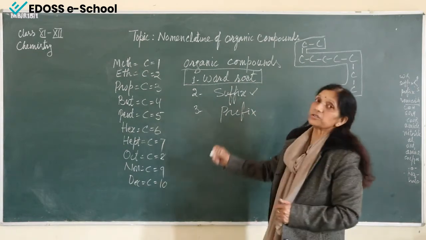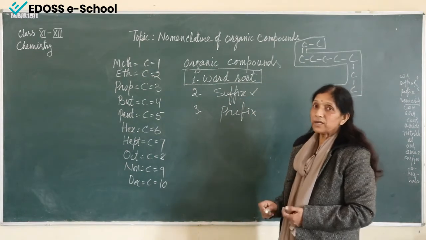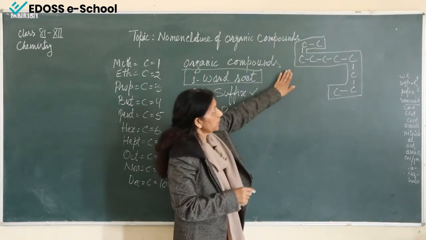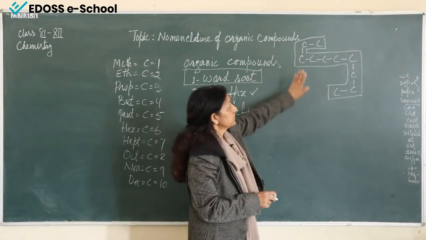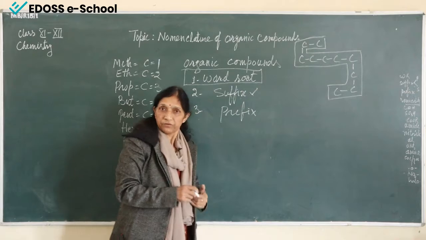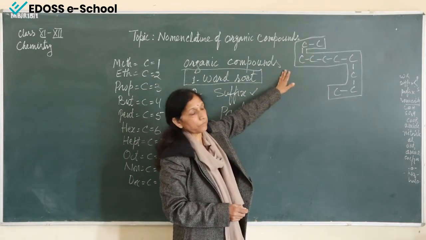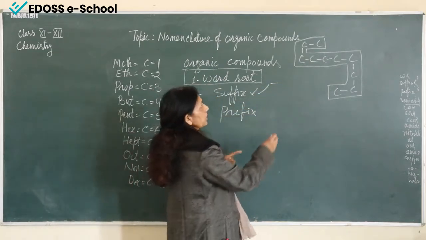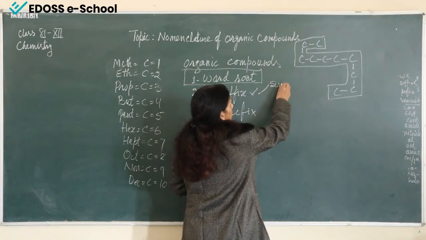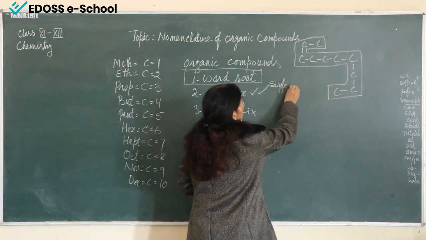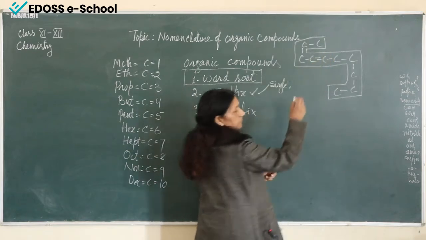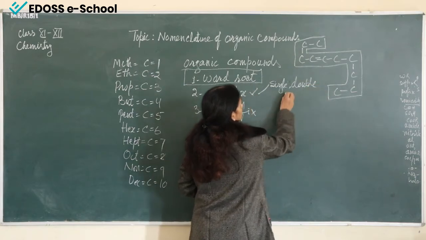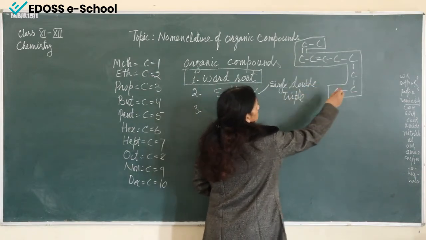After knowing how many carbon atoms are present, we come to the word suffix. Now, what does suffix stand for? This is the carbon chain we can see here. The carbon atoms can be bonded with each other with a single bond. The bond can also be double, like this, and there can be a triple bond also, like this.